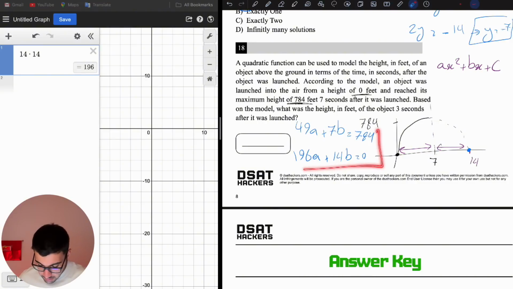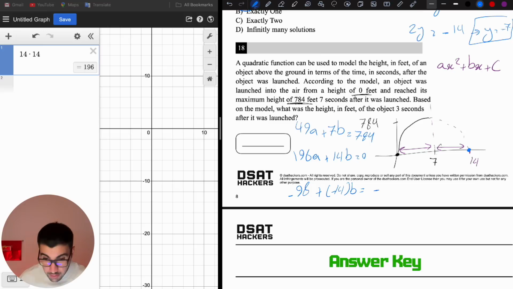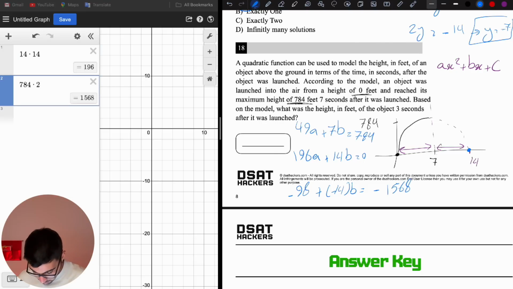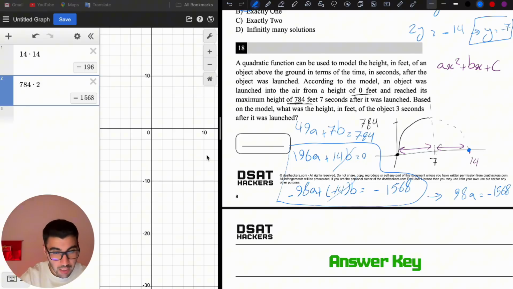To solve this system, I'm going to use elimination. 7b here and 14b here, so I'm going to multiply this equation by -2. -98a plus -14b equals -784 times 2, which is -1568, right? When we add these two, the b terms will be gone, and we're going to have -98a equals -1568. Now let's find a.